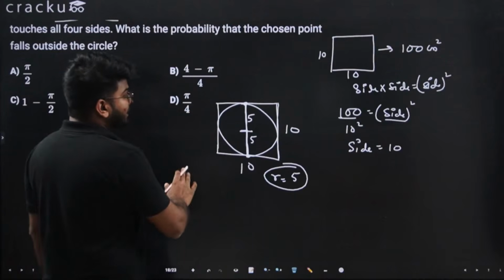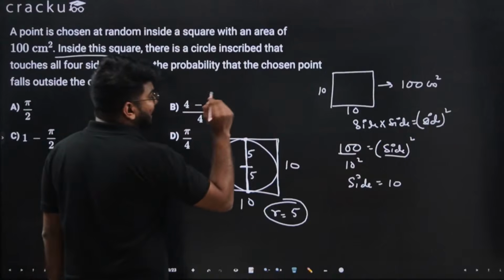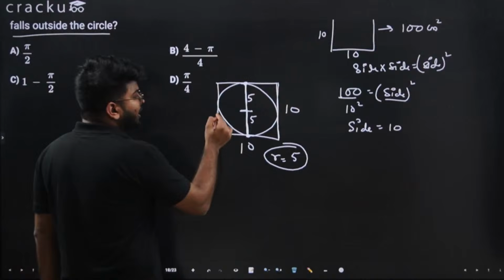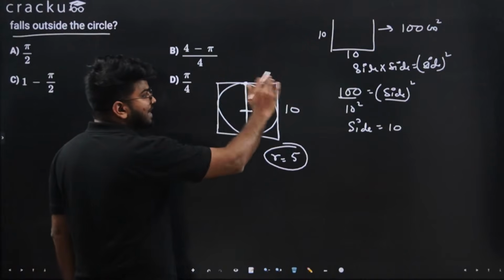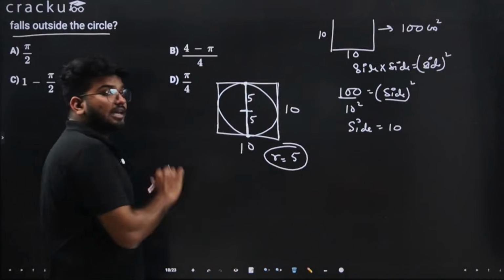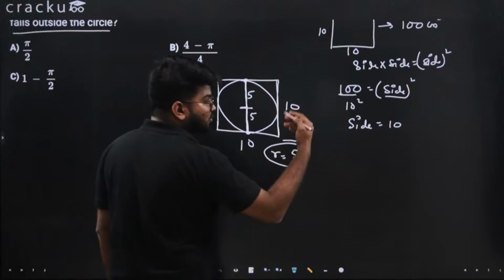Okay. Now I want the probability that the chosen point is outside this circle. So the point should not be inside the circle, it should be outside the circle. What is the total area within the square which is outside that circle? So area of the square we know.